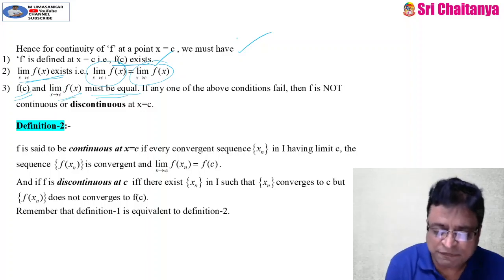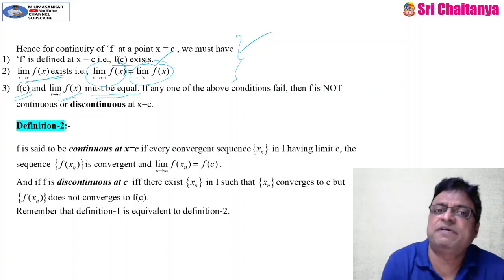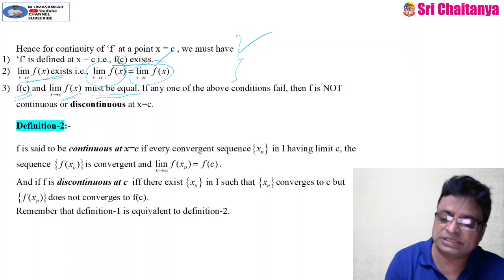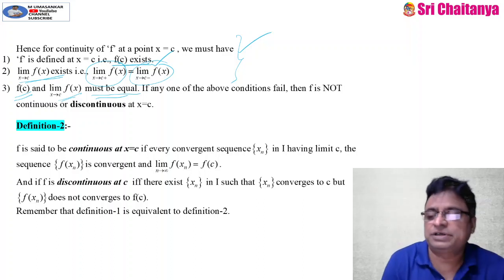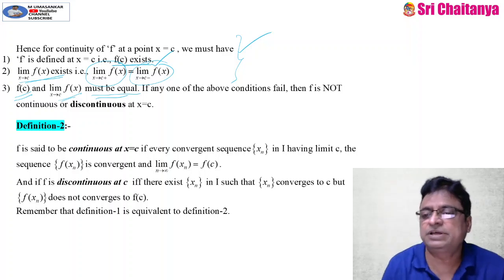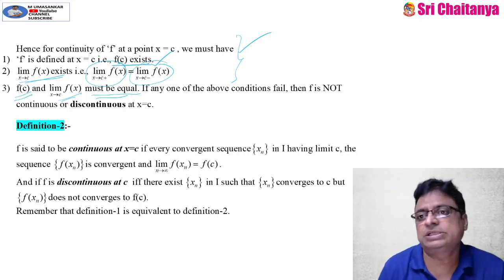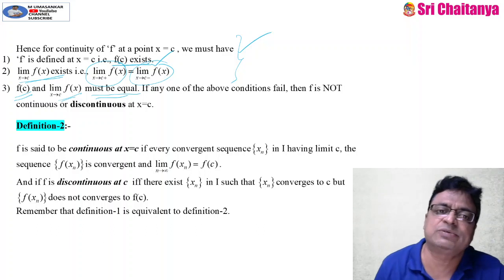If any one of the conditions fails, the function is not defined at the point, or the left hand limit does not exist, or the right hand limit doesn't exist, or they exist and they are not equal, or the value of the function and the limit of the function are defined but they are not equal, then simply we can say that the function is not continuous at x is equal to c.